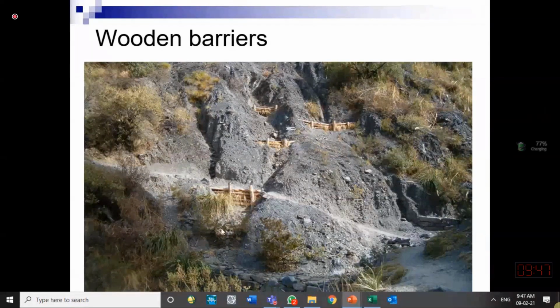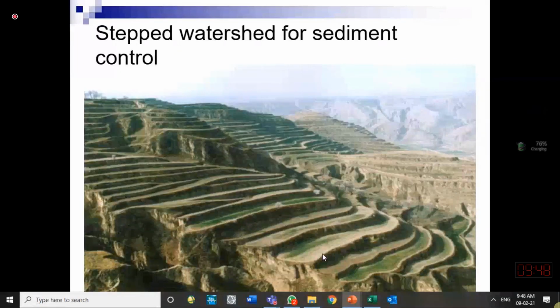Here's a gully. You can see a small channel or gully. So they have put some barrier over here. What they do is they reduce the speed of water coming through the gully, and they can reduce the sediment erosion in this gully part, and so the water coming to the channel downstream will have less sediment. Here is a contour plantation, a very good practice to reduce sediment erosion in a hilly area. Contour plantation will cause less sediment erosion over here.